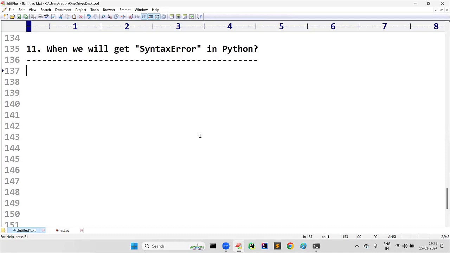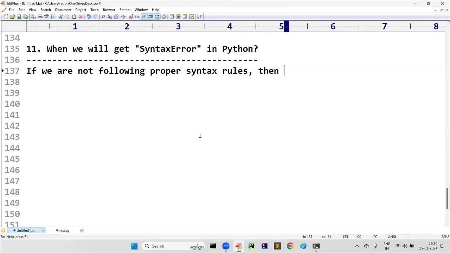If we are not following proper syntax rules, then we will get which error? Syntax error.